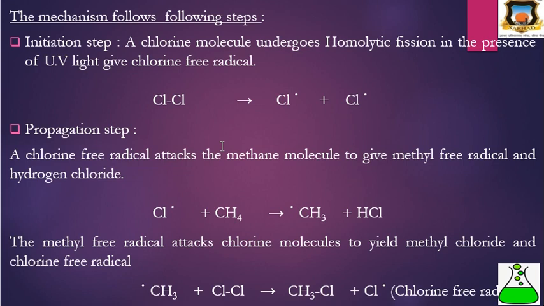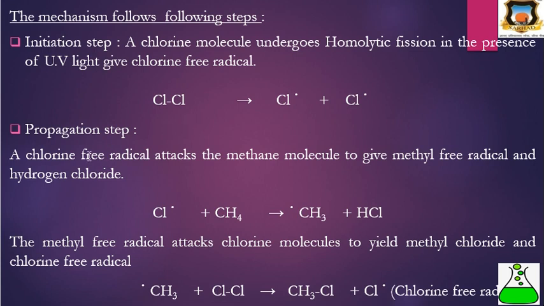First is the initiation step. In this step, a chlorine molecule undergoes homolytic bond fission in the presence of UV light to give chlorine free radicals. This bond is a covalent bond, formed by sharing a pair of electrons. Each chlorine shares one electron, and this bond undergoes homolytic bond fission. In homolytic bond fission, each atom retains its own electron. Therefore, radicals are formed in this reaction. These are chlorine free radicals. This is the first step, the chain initiation step.